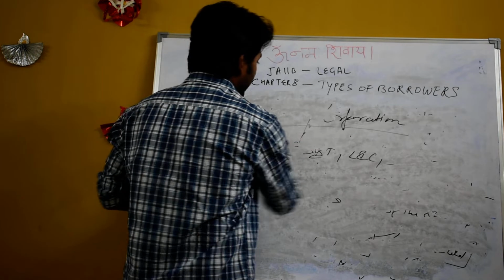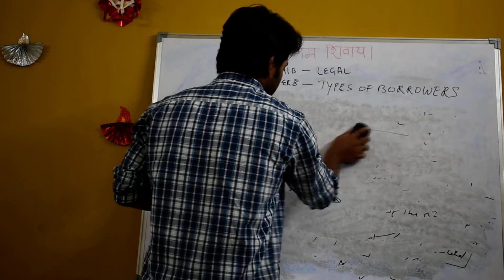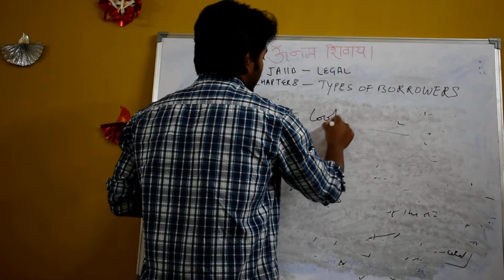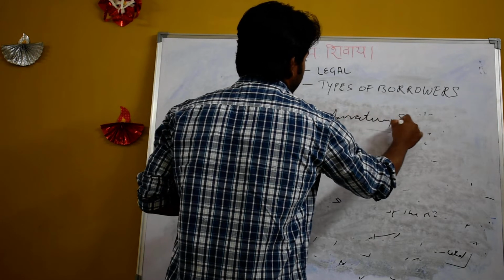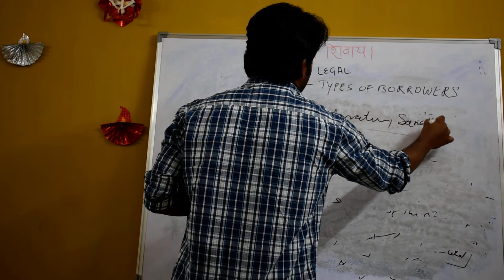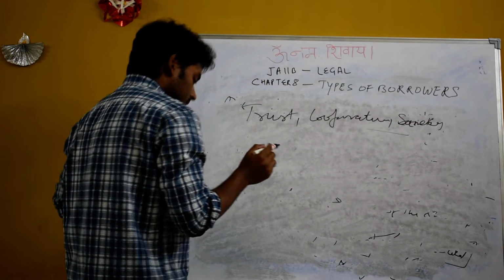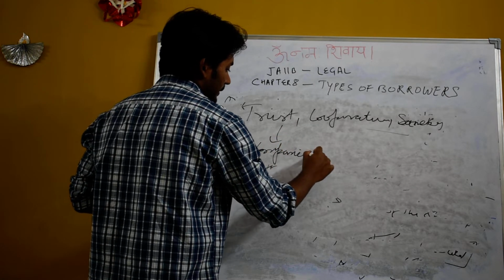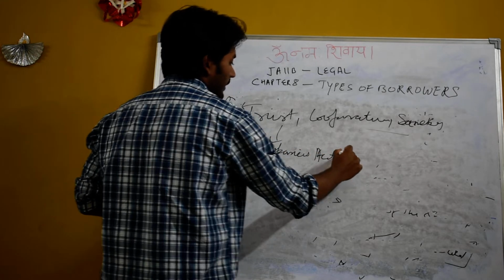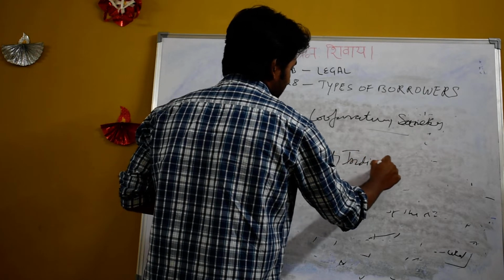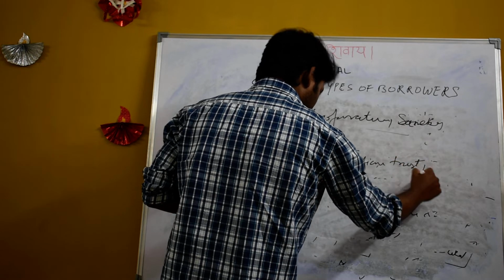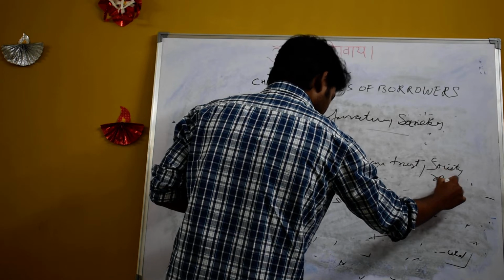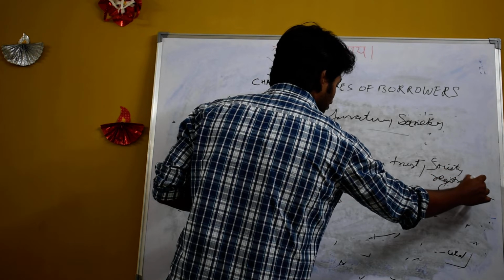Next are trusts, cooperatives and societies. These are governed by either the Companies Act, or the Indian Trust Act, the Society Registration Act, or the Cooperative Societies Act.